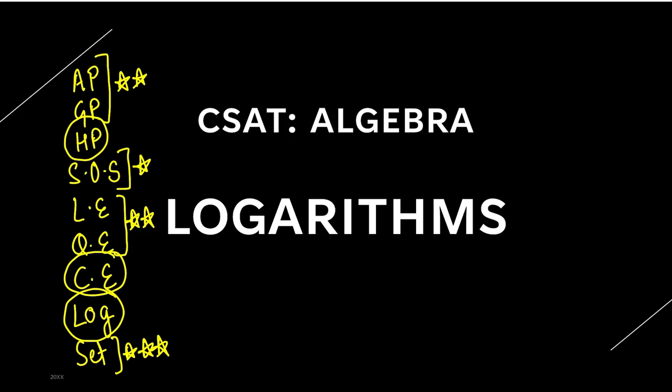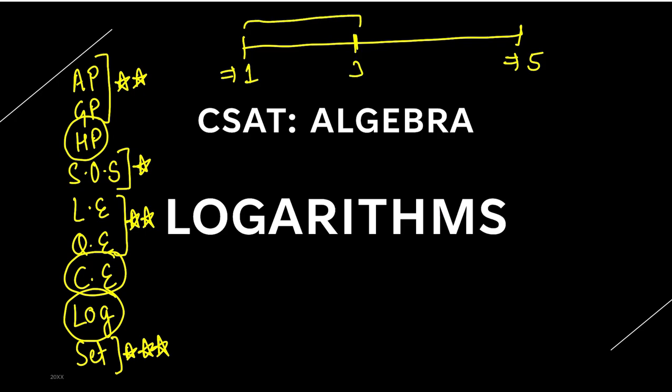So if any question comes in the exam, look at it on a scale of difficulty. Suppose difficulty 1 means very easy and difficulty 5 means very difficult. If you find a question in the range of 1 to 3, easy to moderate, you will be able to solve it if you know the basics of harmonic progression, cubic equation and logarithm.